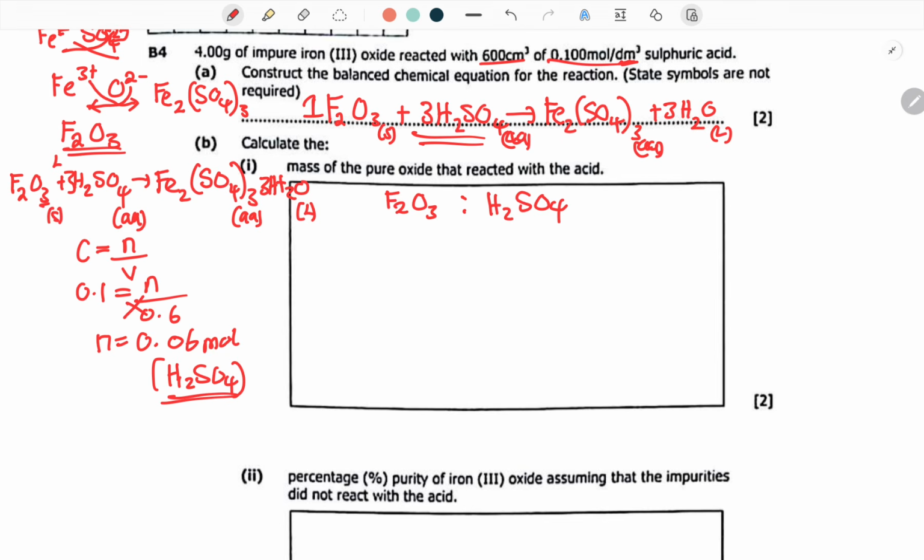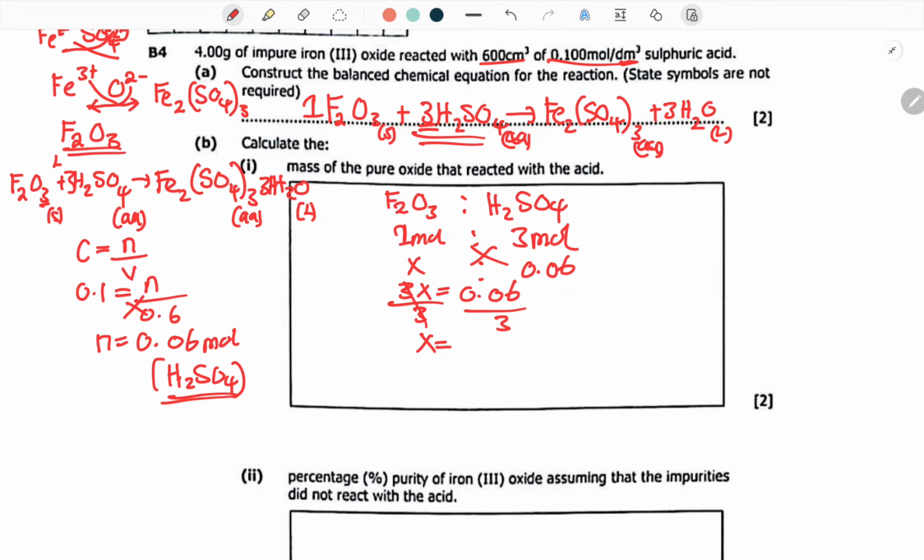Here we only have 1 mole, here we have 3 moles from the balanced chemical equation. Then here we have X, that's what we are looking for. Here we already have the number of moles. We can cross multiply. You're going to have 3x is equal to 0.06.